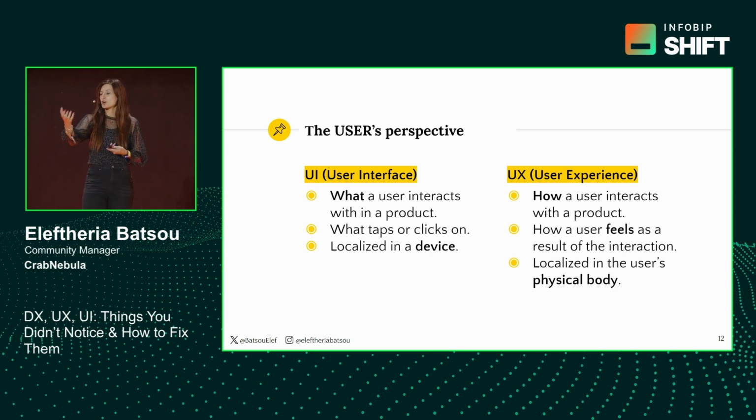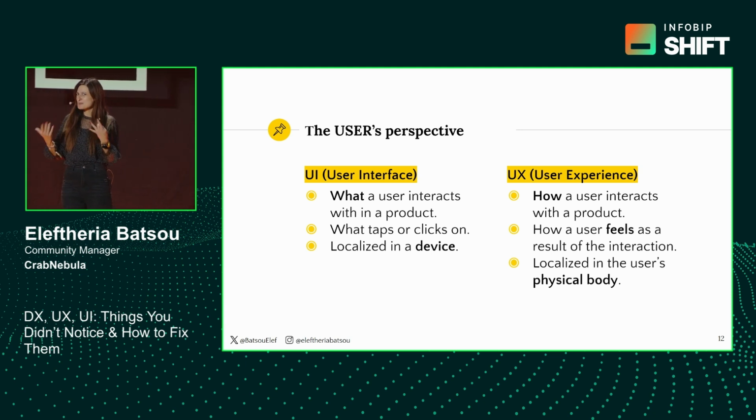So for example, we have our mobile phone, or we have our laptop, a PC, another device.